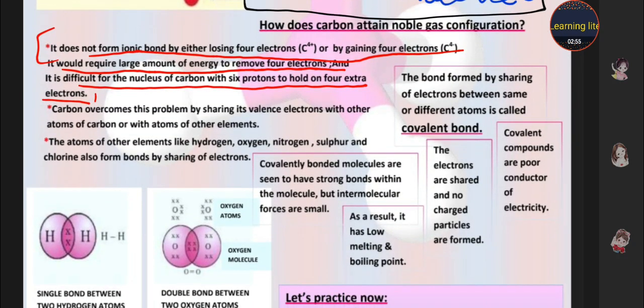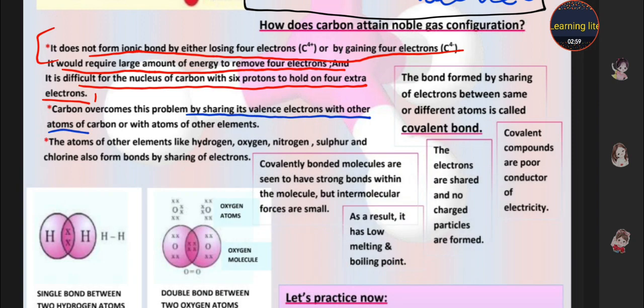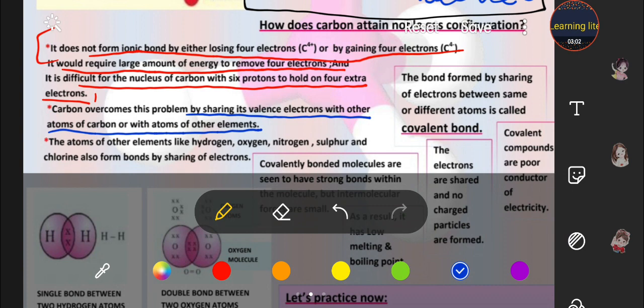So it overcomes this problem by sharing the valence electrons with other atoms of carbon or other elements. So students, if carbon loses its 4 electrons, it would require a large amount of energy which is not possible for it, and if it gains the 4 electrons, then it is very difficult for the nucleus of the carbon with 6 protons to hold the 4 extra electrons.